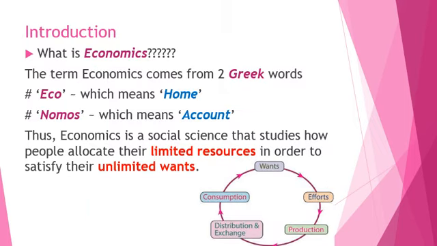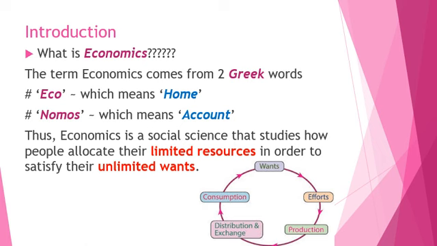But what is economics? None of you have asked me. Okay, to answer this, I'll tell you. The term economics comes from two Greek words. Greek is a language. So, this term has come from two Greek words, namely eco and nomos. Eco means home and nomos means account. Therefore, economics is said to be a social science which studies how people allocate their limited resources in order